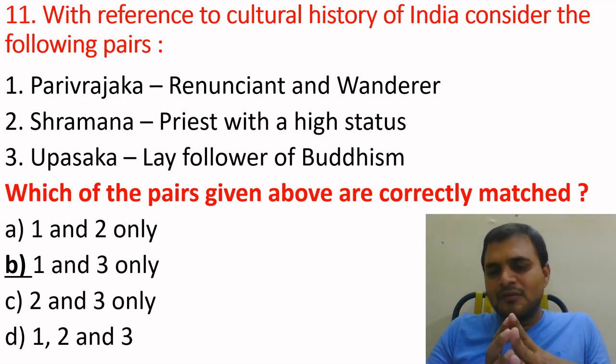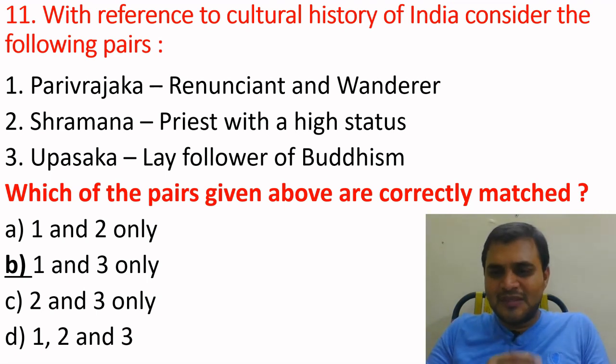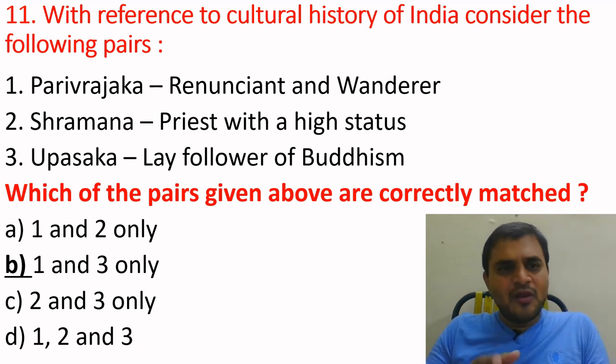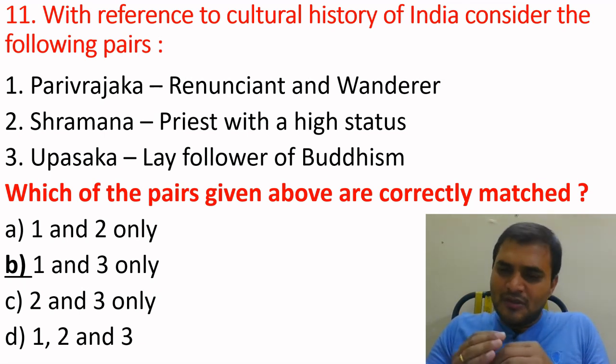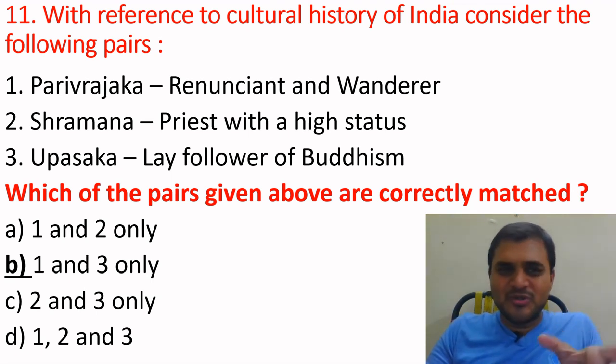You will find this type of terminology in the Agnihotri book or the Krishna Reddy book. If you follow these books, you will easily answer this type of questions. Okay, we'll see the question.